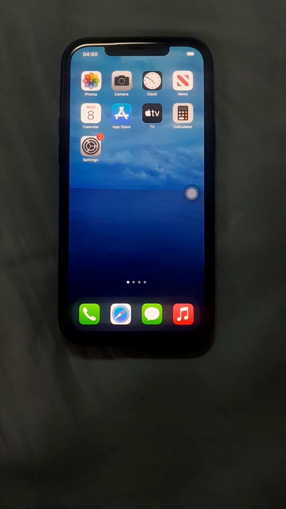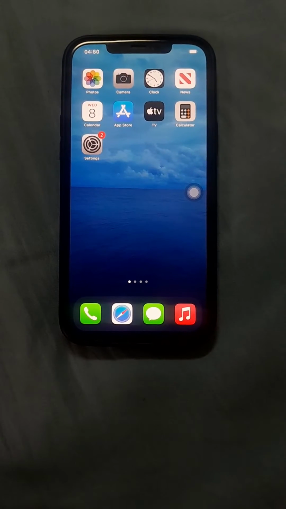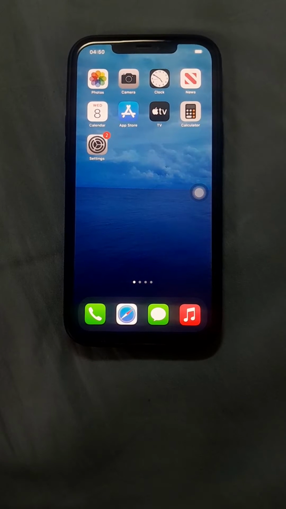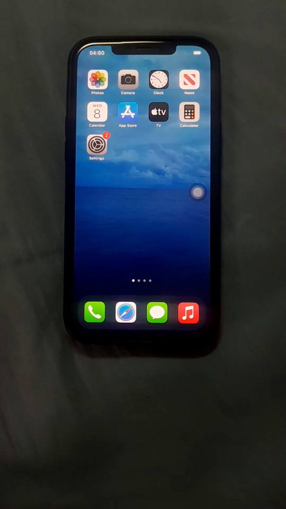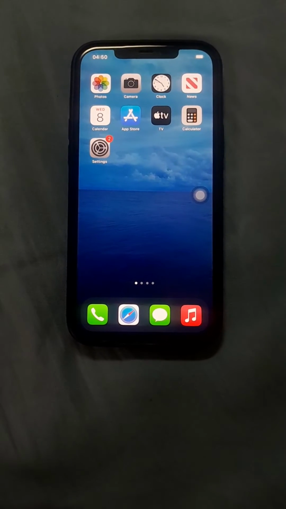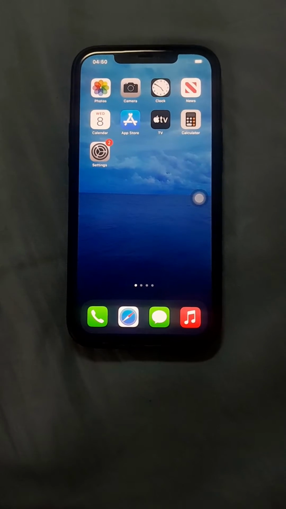Hey guys, how to fix iPhone screen freezing problem. Today in this video, I am going to talk about some methods. I hope by using these methods, your problem will be solved. So let's see. Method 1.